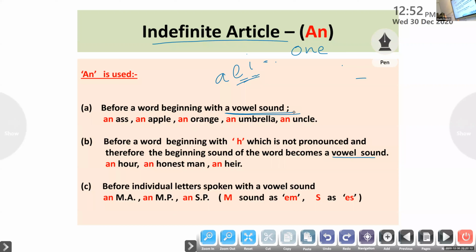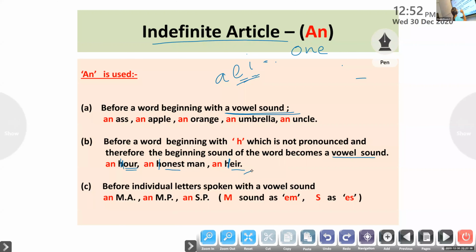Point number 2 says that though a word is beginning with the consonant letter H, you can see the H is silent in all these places. We are beginning with a vowel sound: hour, honest, heir.